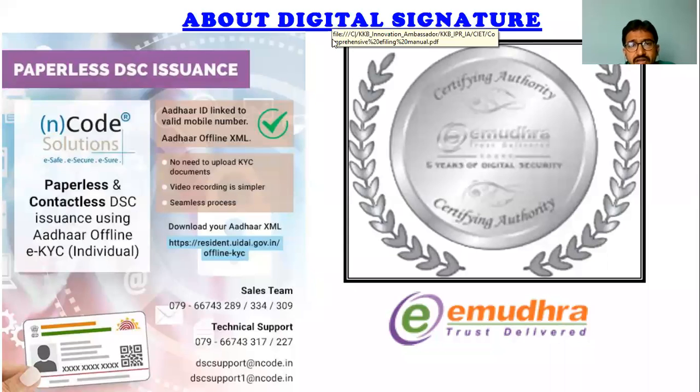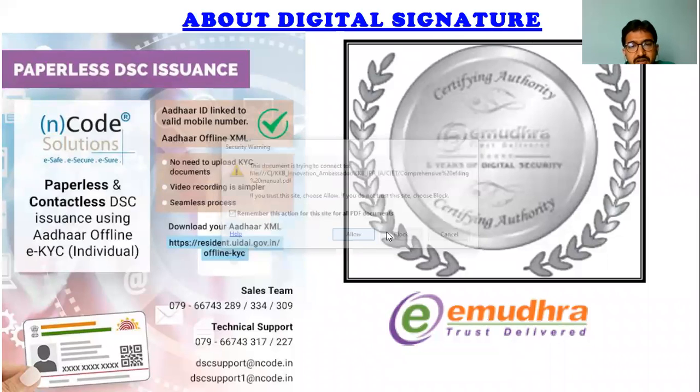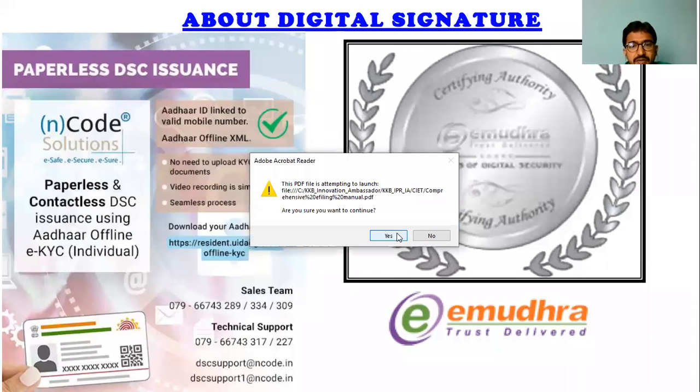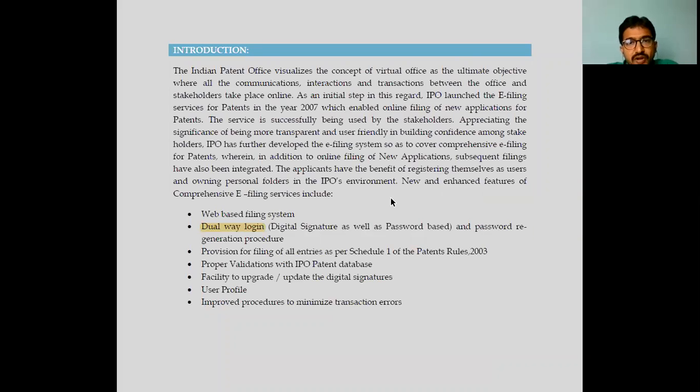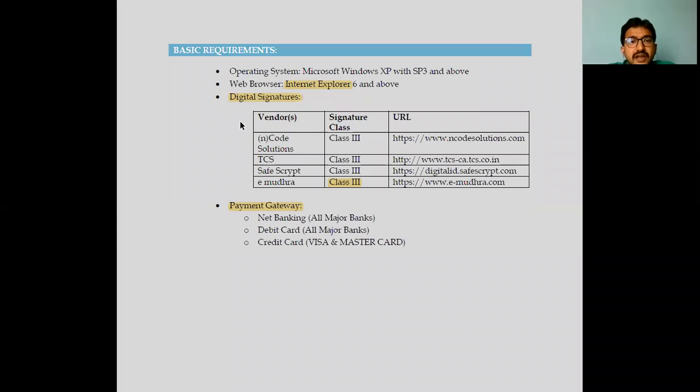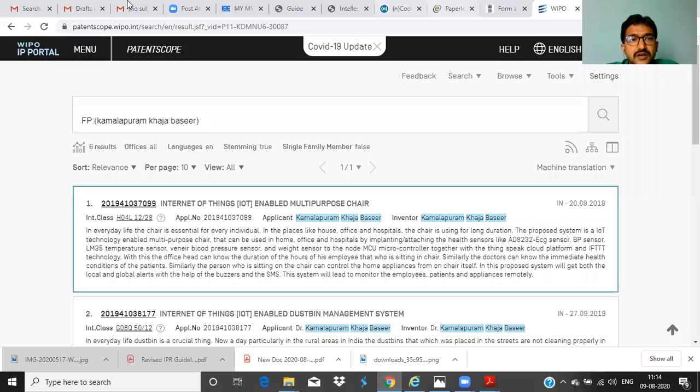Now, if you want any manual related to this, it is already attached here: how the patents are available, how the process has to be done, and how to purchase the digital signature. In digital signatures, we have two classes, class 2 and class 3. If you are filing for a patent, you have to go for class 3. If it is for income tax or something else, you need to go for class 2. Now I will show you the digital signature.